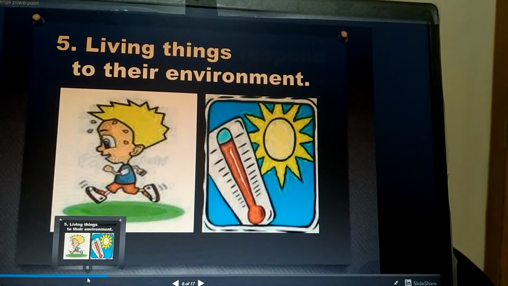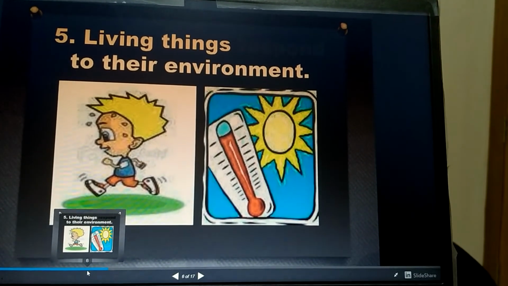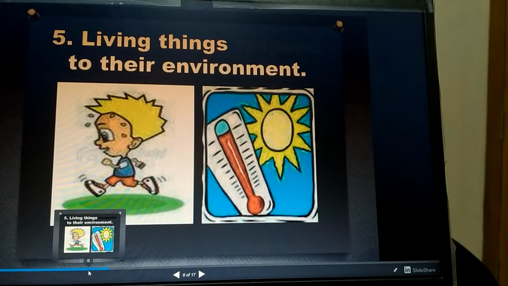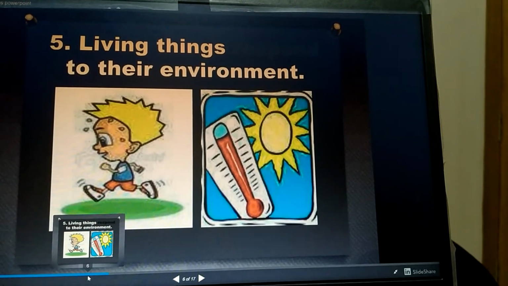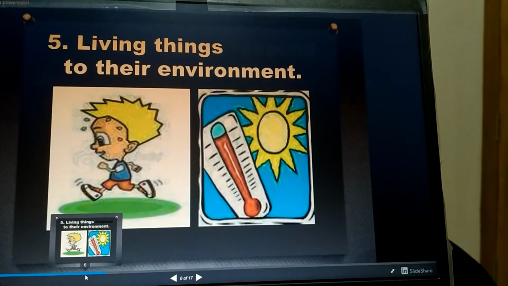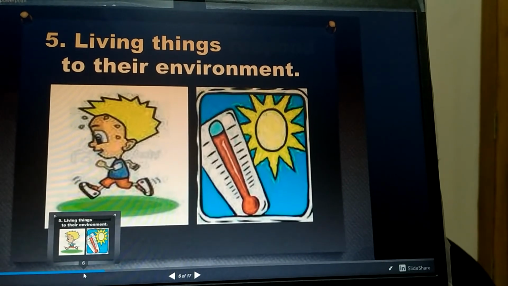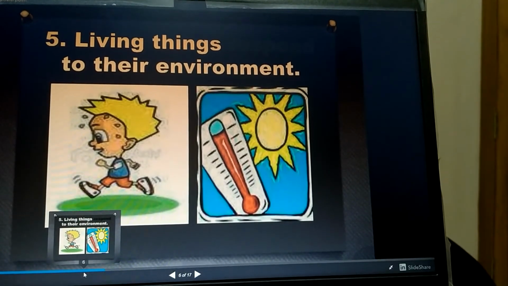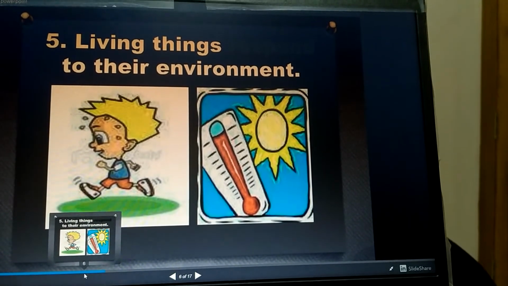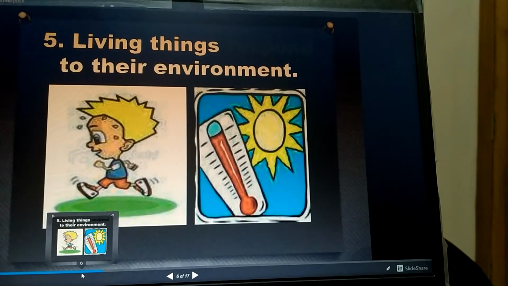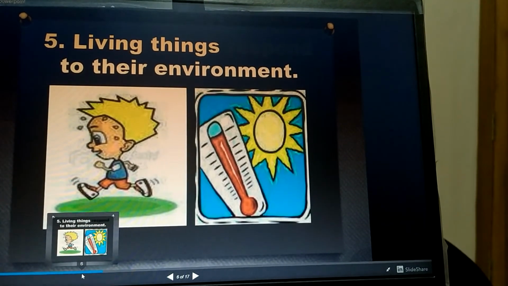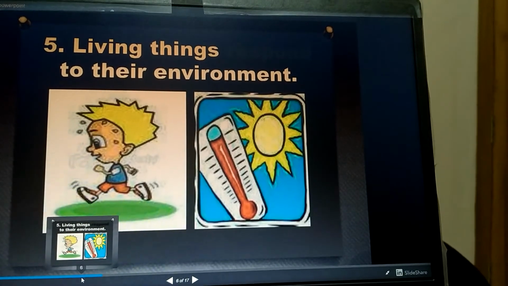Humans and most other animals have sense organs. Humans and animals have 5 sense organs: eyes, nose, ear, tongue and skin, through which they sense the change in their surroundings, to feel the change around them.